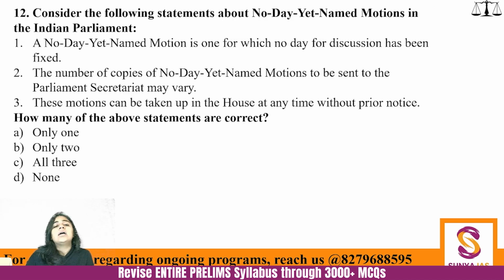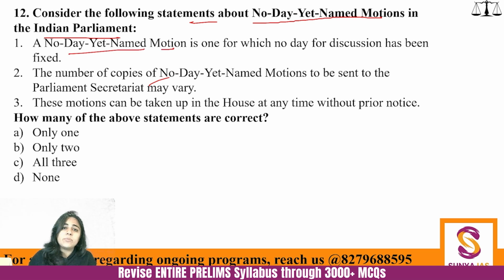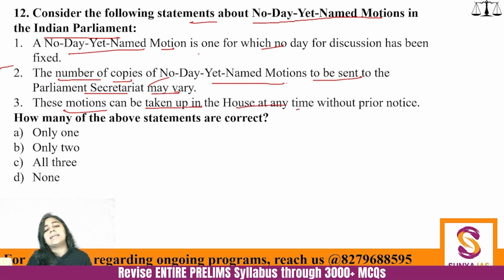Next one. Consider the following statements about no day yet named motion in the Indian Parliament. A no day yet named motion is one for which no day for discussion has been fixed. The number of copies of no day yet named motions to be sent to the Parliament Secretariat may vary, and these motions can be taken up in the House at any time without prior notice. How many of the given statements are correct? Just apply your common sense seeing the name of the motion. It is no day yet named motion.